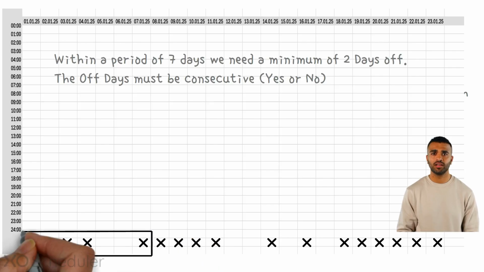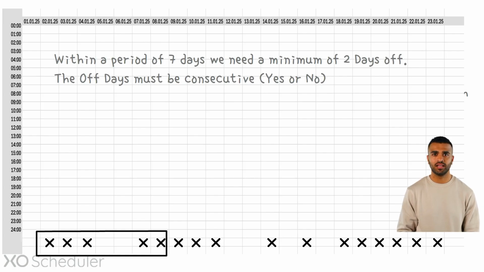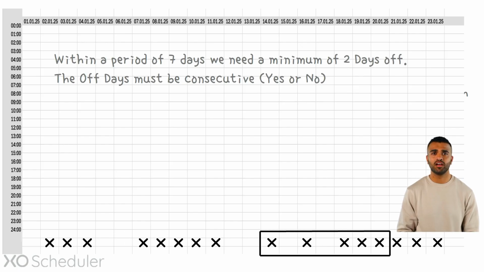In the first 7-day period, this rule is satisfied. We even have 3 days off. In the following 7-day period, the rule is also satisfied. As we continue to review each 7-day window, we see that the rule remains unbroken until we reach this particular time window, where we find 2 days off, but they are not consecutive. But in the last 7-day period, the rule is clearly violated because there is only 1 day off. Now let's see how this is done in the XO scheduler.